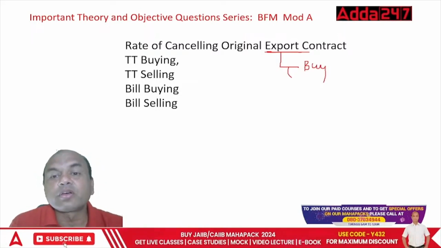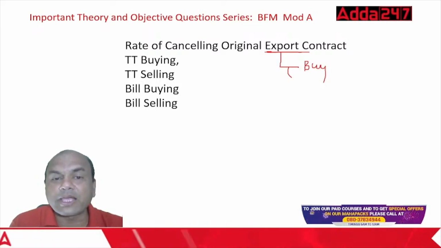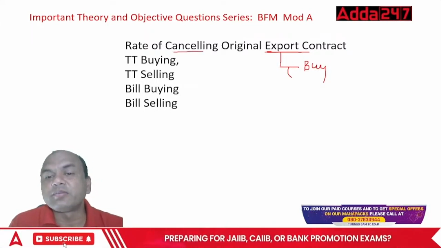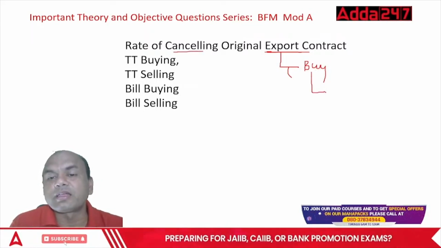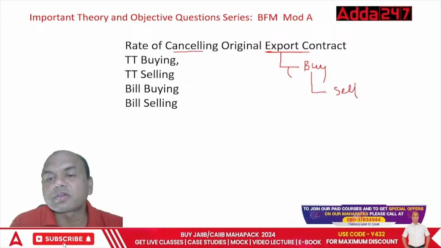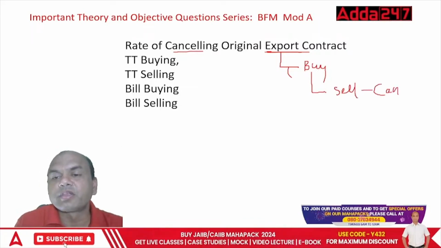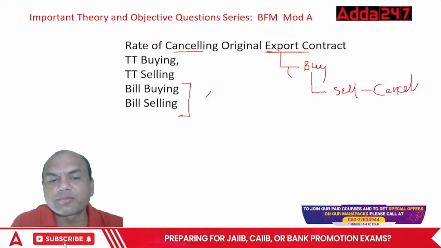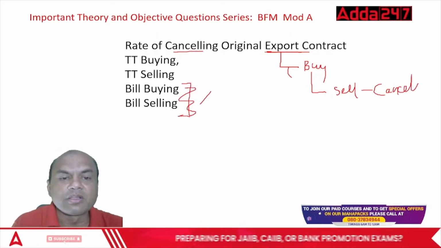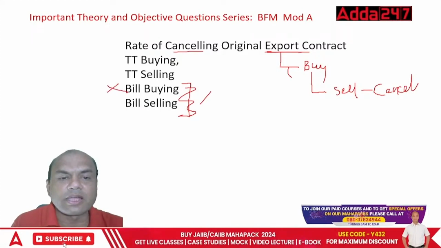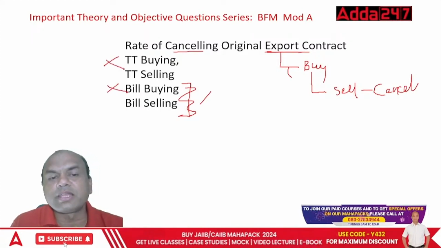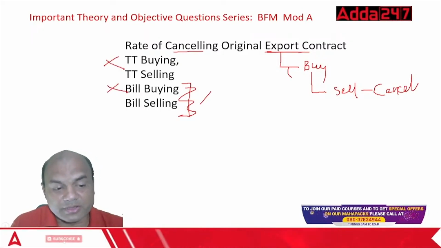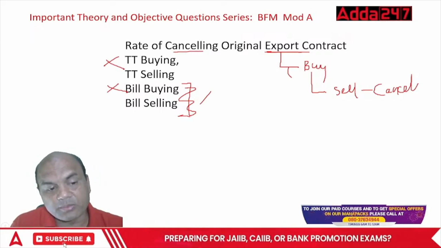So if export is at buy, then I have to cancel it. So cancelling will be opposite. What is the opposite of buy? It will be sell. So cancellation will be sell. So firstly, I'll use sell, and forget buying. So these two are out, and these two are remaining: TT selling and bill selling. Now which one, TT selling or bill selling?